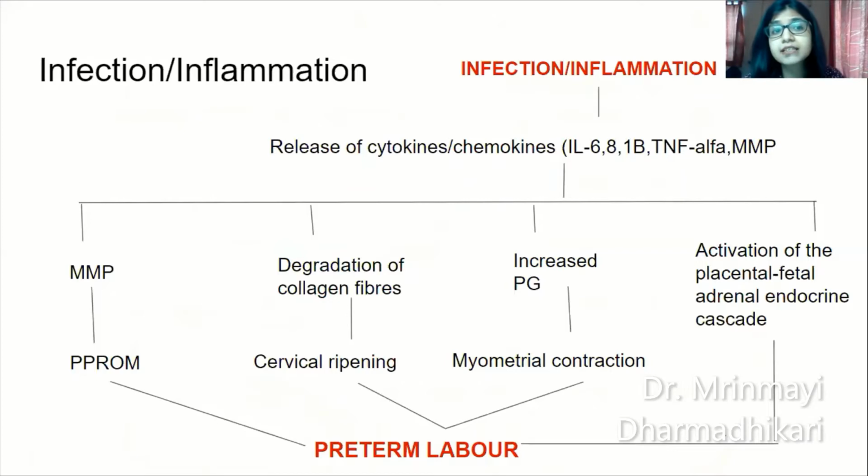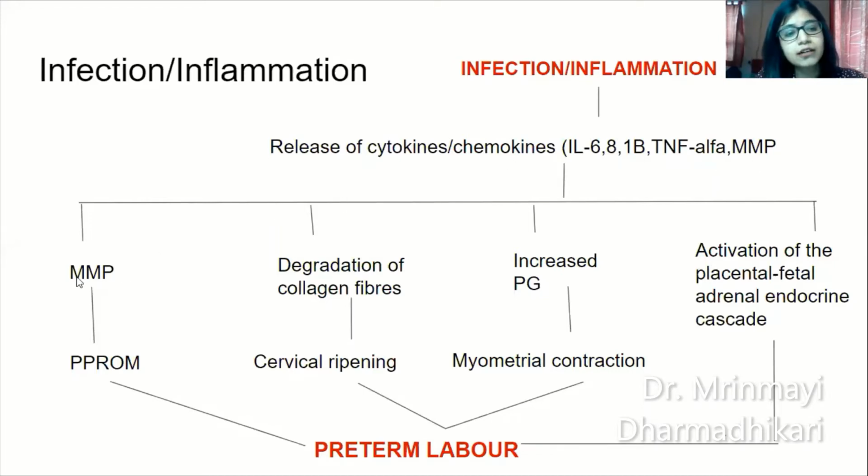What happens when there is an infection or inflammation? We all know that any infection in the body or inflammation is a cause for preterm labor. Okay, so infection or inflammation causes release of cytokines or chemokines, namely interleukin 6, 8, 1 beta, tumor necrosis factor alpha, and matrix metalloproteinases.